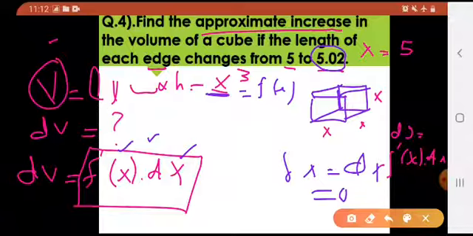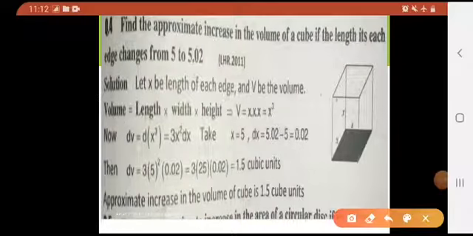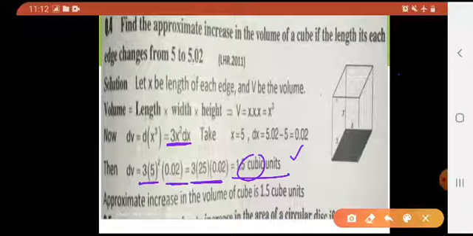Clear? Let me show you the solution over here. See here. You can see 3 into 5 square into dx, which was 0.02, and by simplification we got 1.5 cubic units. Why cubic units? Because the unit is not given to us, neither centimeter nor meter, nothing. So no matter what the unit is, it would be the cube of that. So you have to write, hence the approximate increase in the volume is 1.5 cubic units. That's it.